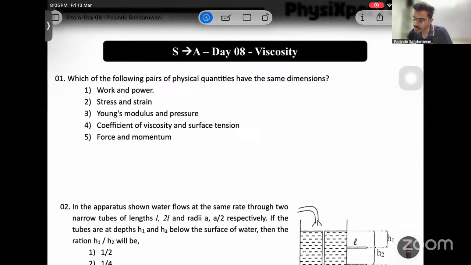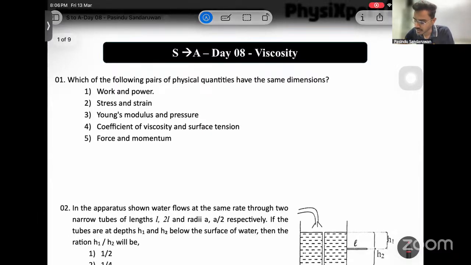First one. Which of the following pairs of physical quantities have the same dimensions? Work and power are different, because power is work over time, or energy over time. Then work and work over time cannot have the same dimensions. Stress and strain: stress is F over A, and any stress has the same dimensions as pressure. Any stress or any modulus has the same dimensions as pressure.